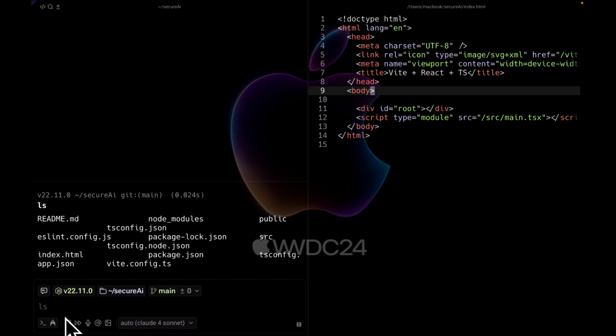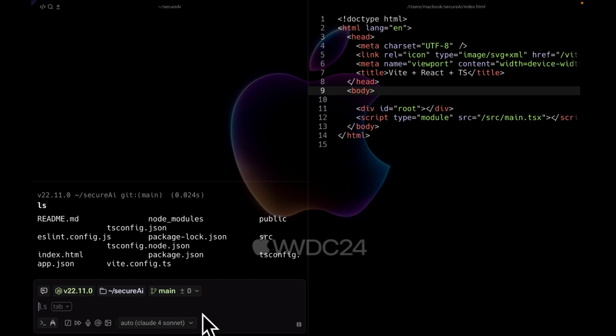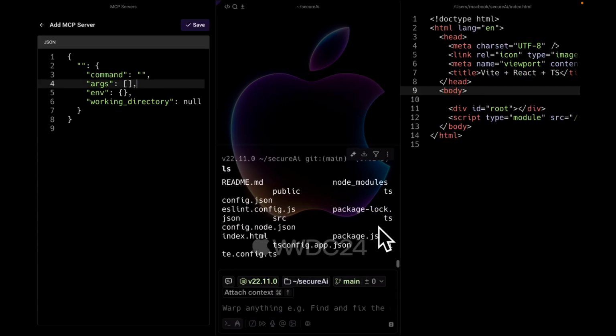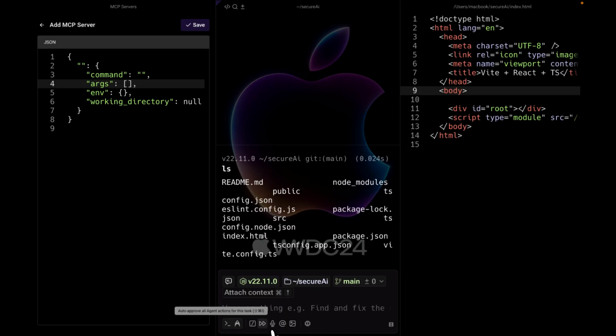Now the next thing I want to talk about is that Warp supports a lot of things. If you come to the terminal and you hit /, you can see MCP, which is Model Context Protocol. If you come from an AI background, you know what Model Context Protocol is. It's a protocol, created by, I've forgotten this guy's name by the way, that allows the agentic AI inside of Warp to perform tasks on your behalf. It's basically a standard, a protocol. Just think of it that way. That's all about this MCP stuff.